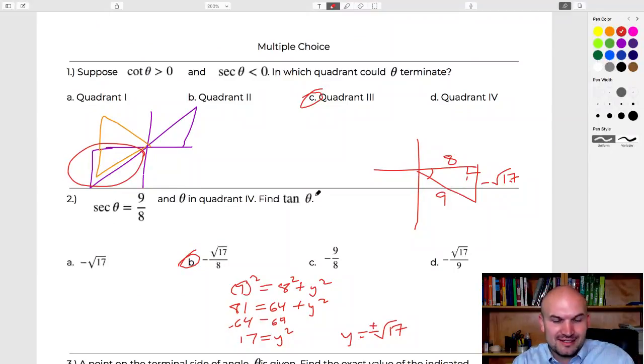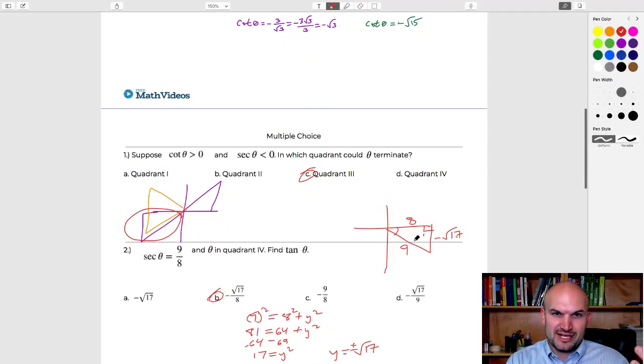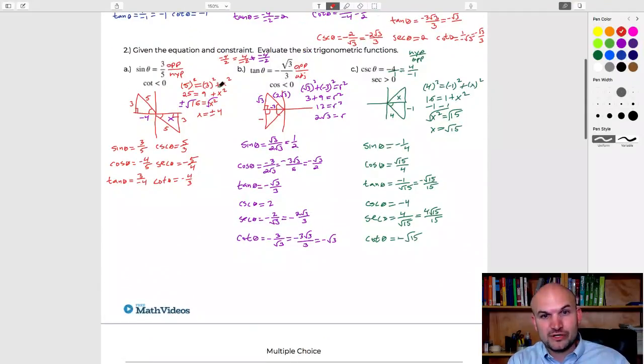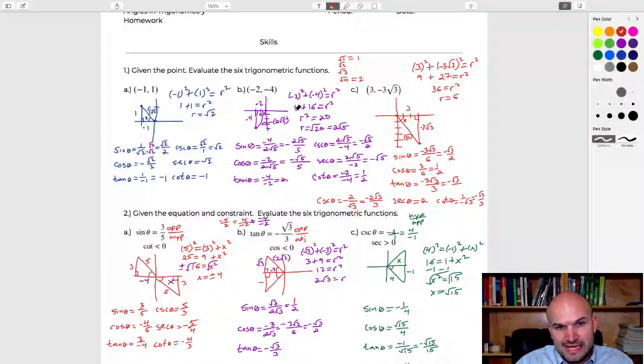So that's basically it that we covered. Again, just a review of what we did. We really only looked at 2 different types of problems. One, when you're given a trigonometric equation and a constraint, we want to sketch the triangle with the central angle, and then find the missing side and then evaluate the 6 trigonometric functions. And then the other example that we worked was given a point. We're going to want to plot that point to create, again, a right triangle with a central angle. And then we can evaluate the 6 trigonometric functions.